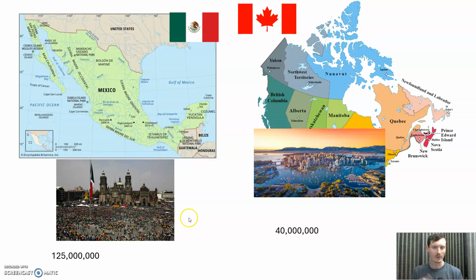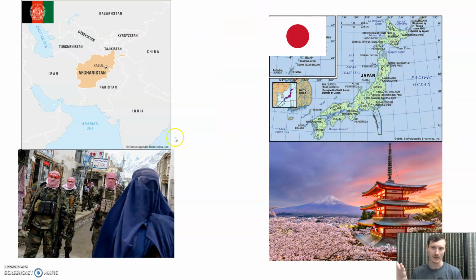Mexico, right? More than a factor of 3. Far more people live in Mexico than in Canada. You might be spotting some trends so far, right? Okay, Afghanistan, a country in the Middle East, recently went through a civil war, lots of civil unrest and strife, not necessarily a place that you would want to go visit. And Japan, right? East Asia, big historic value. There's Mount Fuji, right? Traditional Japanese architecture. And more people, right? By about a factor of 3.